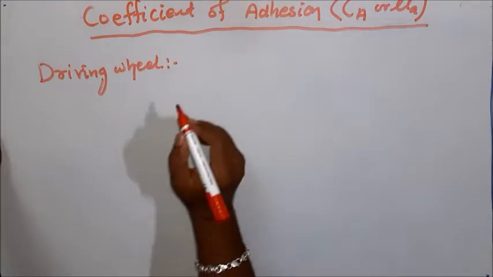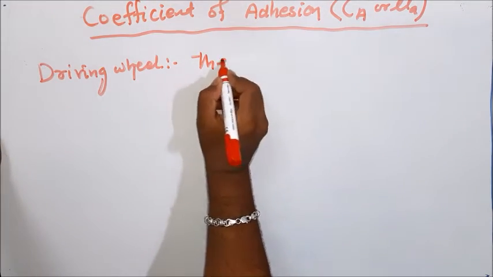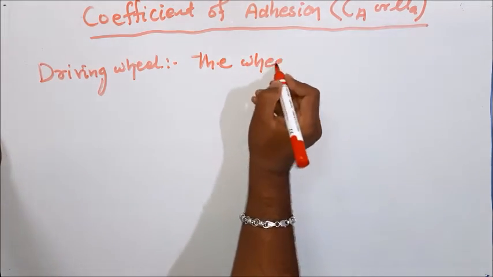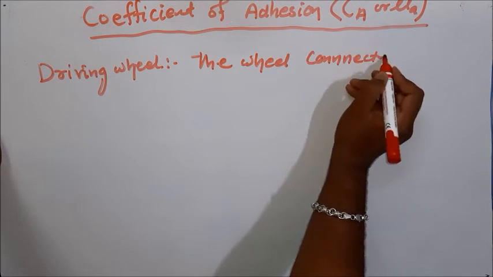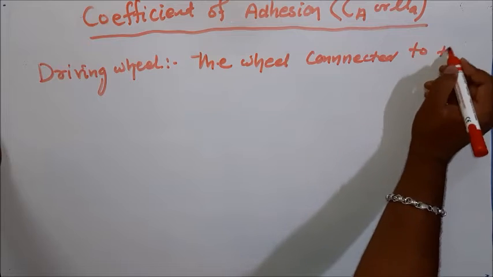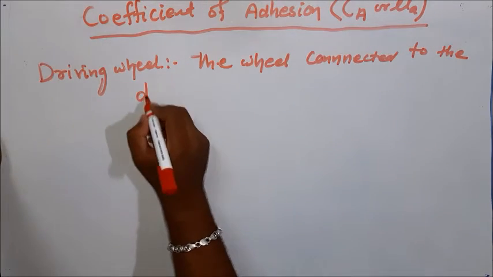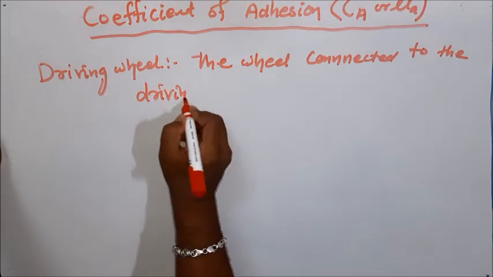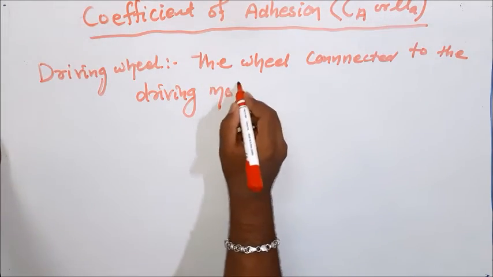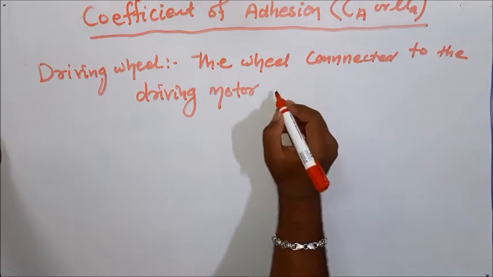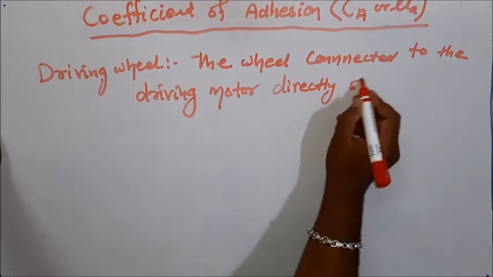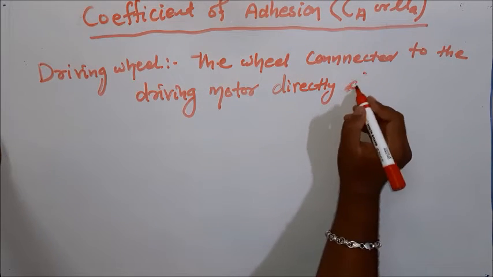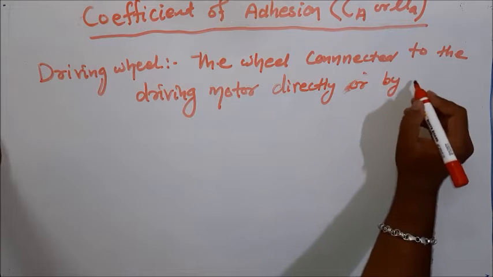So what is driving wheel? The wheel connected to the driving motor directly or by reducing gear.